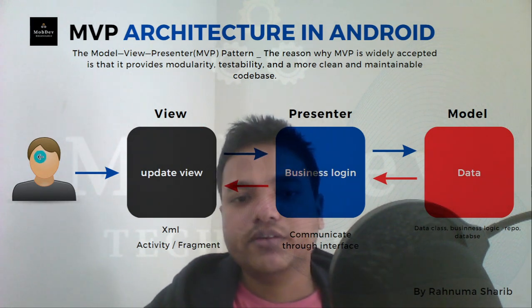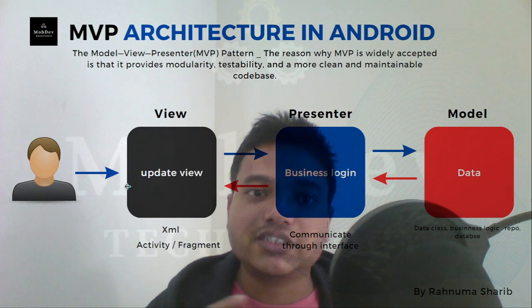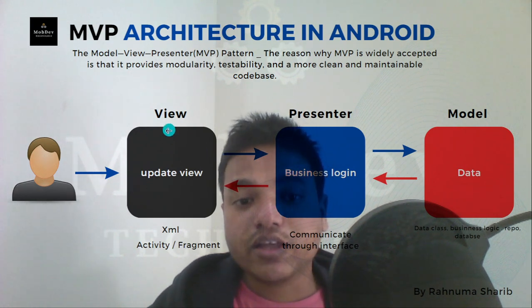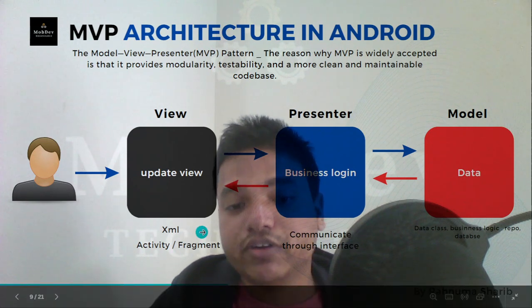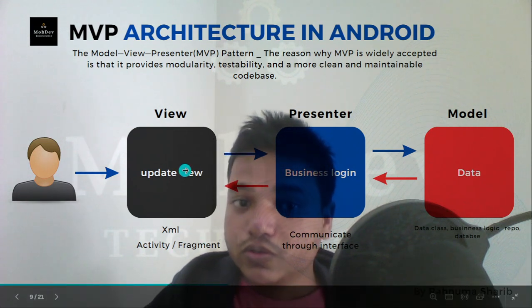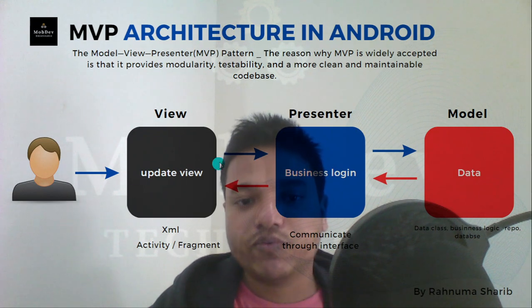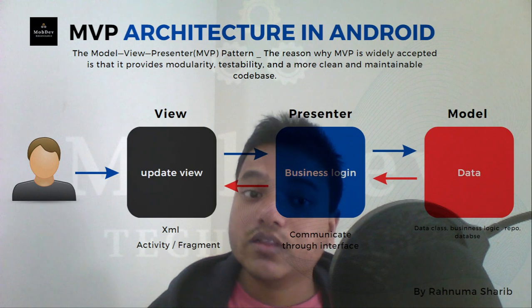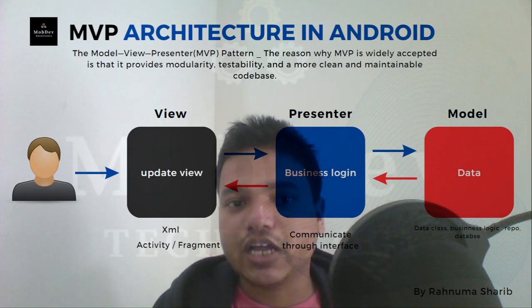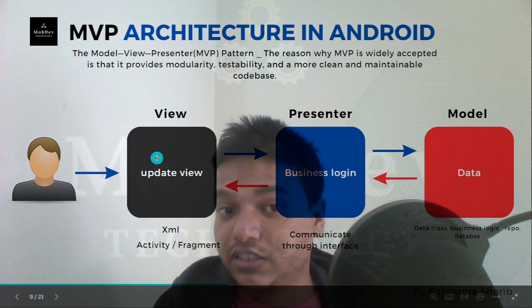Here, the change we made is that in the view we are assuming the XML, the activity, and the fragment are all part of the view. So if we click any view like a button, the event listener will be on the activity, which is in the view.